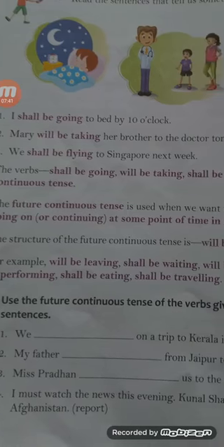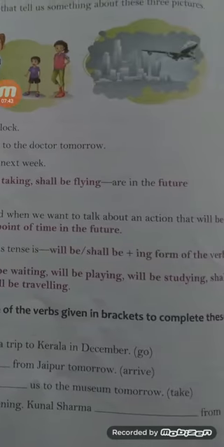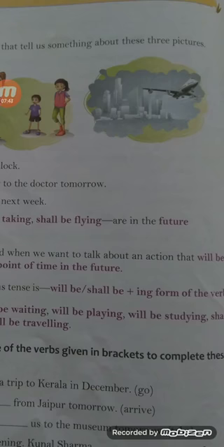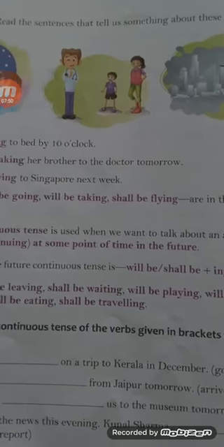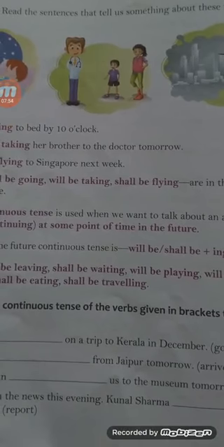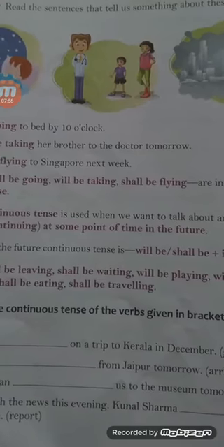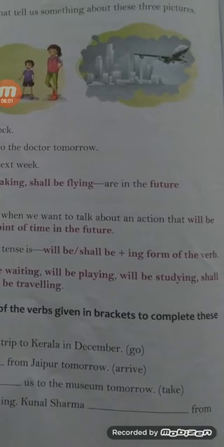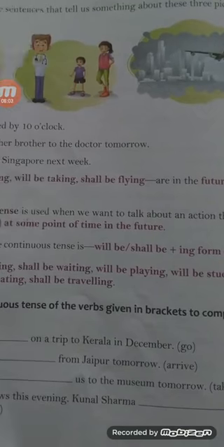The structure of the future continuous tense is will be or shall be plus the ing form of the verb. First we write the subject, then either will be or shall be, which depends on the subject of the sentence, and then we use the ing form of the verb.